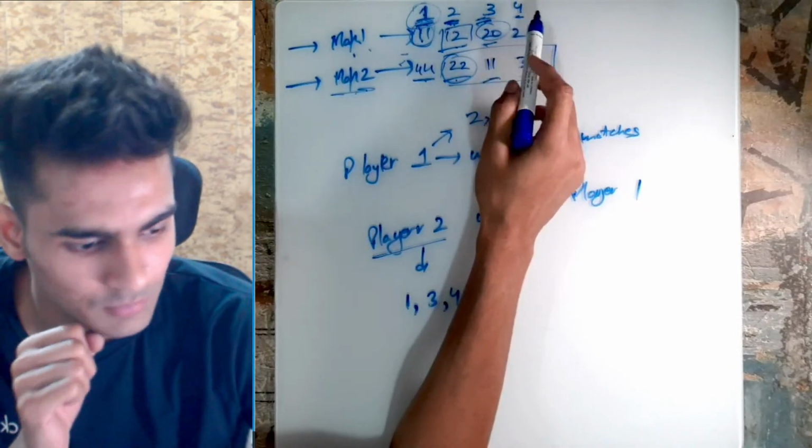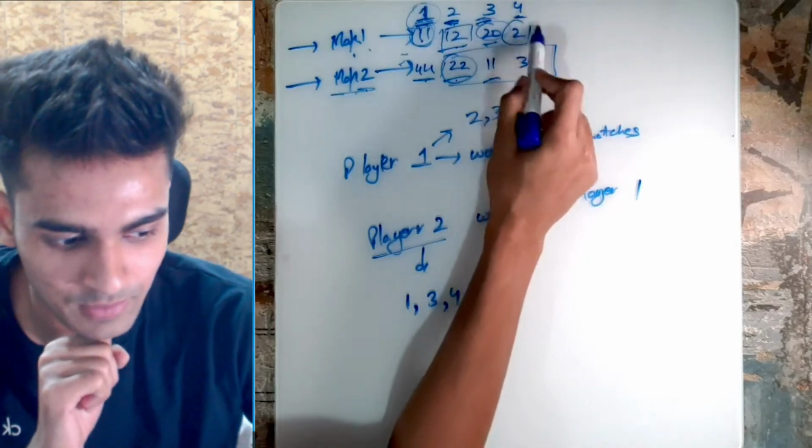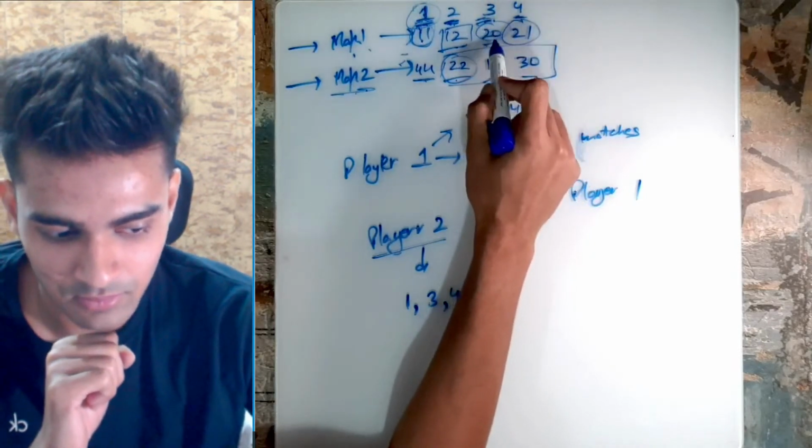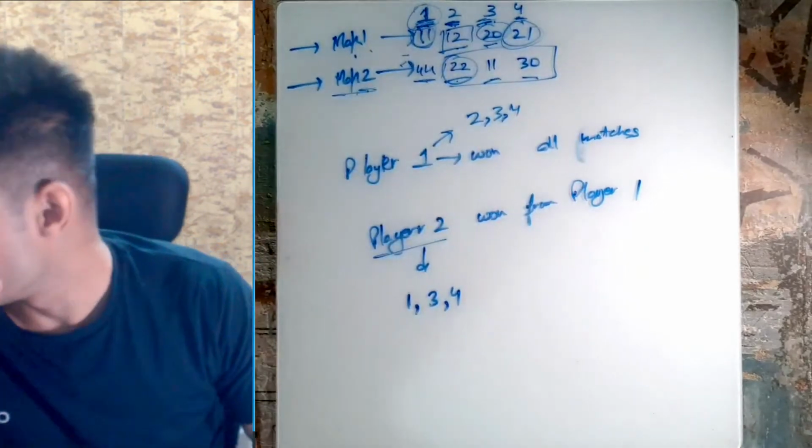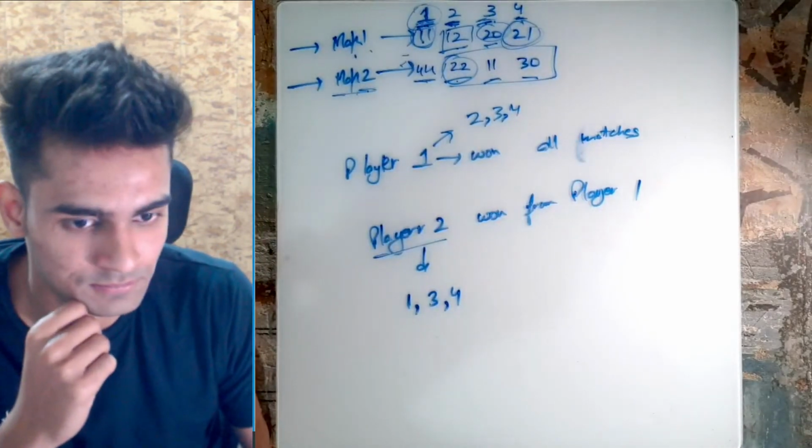Then let's come to player 4. Similarly, we know that player 4 can win from player 3, 2 and 1. Therefore, we can say that player 4 can also win all the matches. I hope this is clear to everyone.